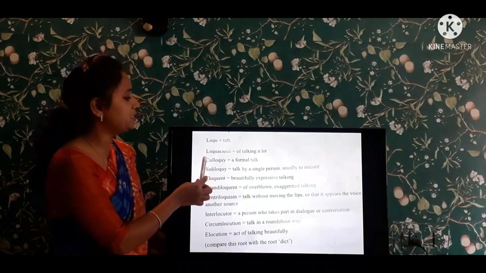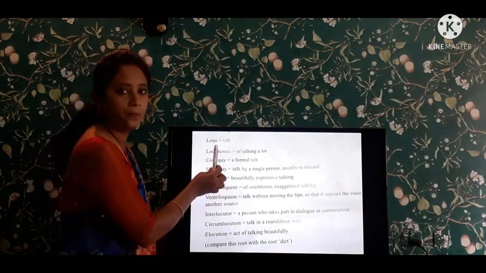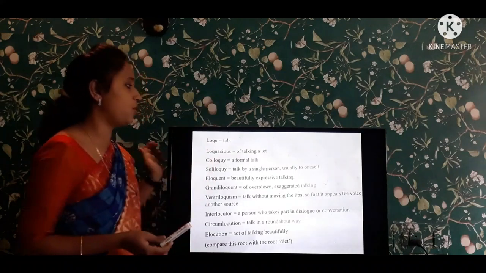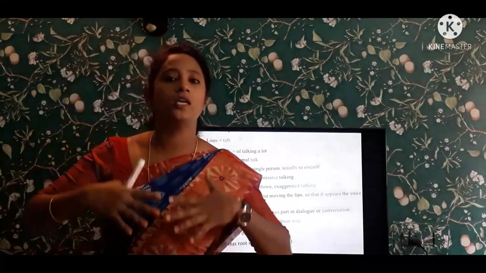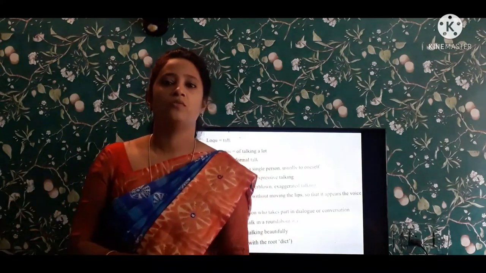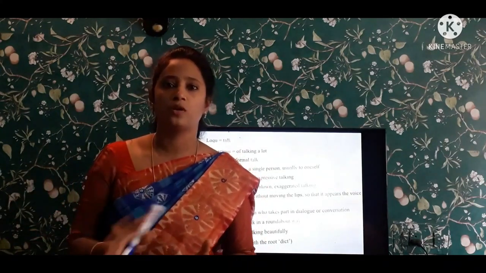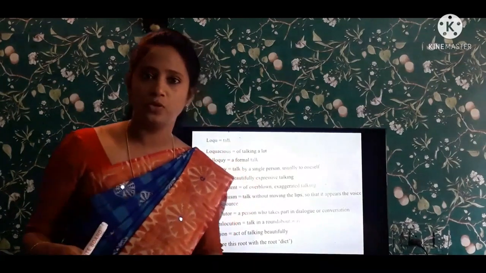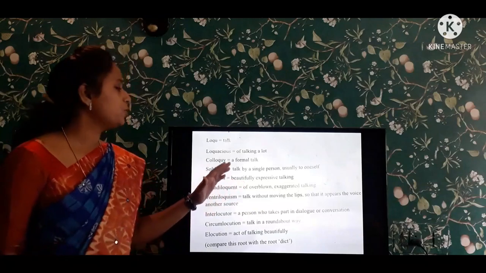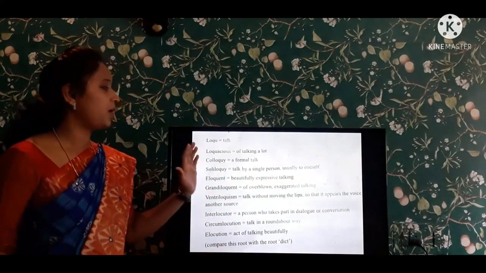Next, the first one is loquacious. This is a root word, and all these words come from this root word. First one is loquacious, of talking a lot. I love talking. I want to talk with people, right? Many of the people are always talking. In our classes also, we tell the students, don't talk a lot. Students, learn. Please keep your concentration on your work. So many people love to talk, and that is known as loquacious.